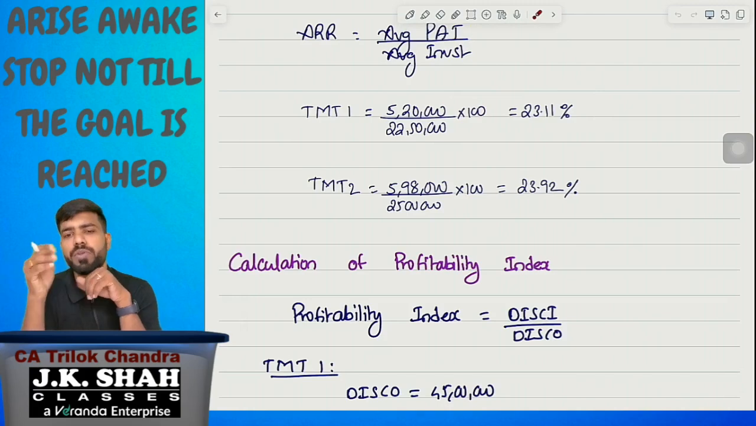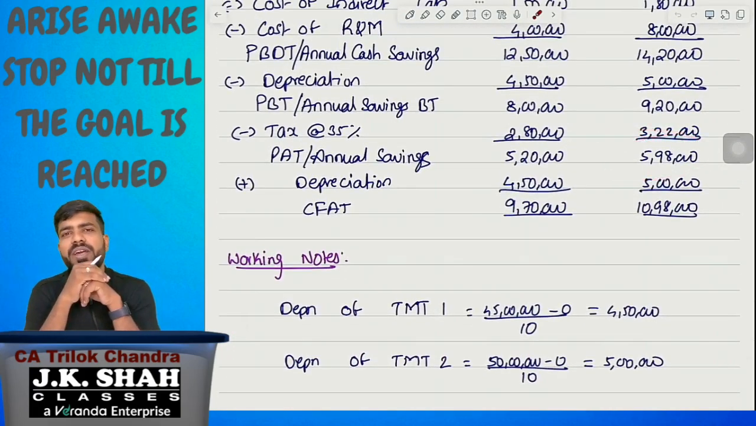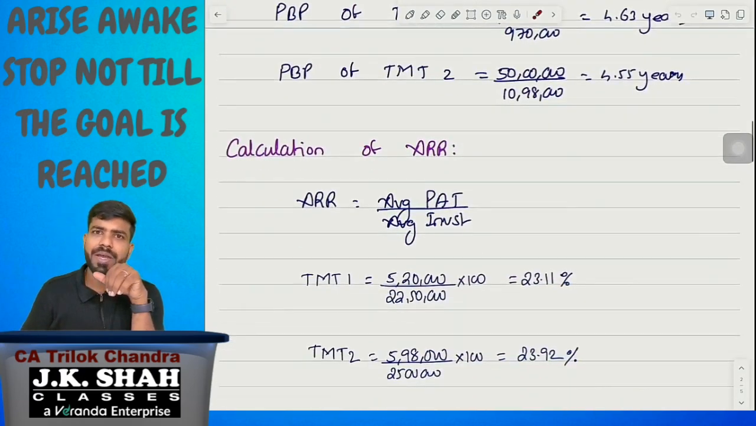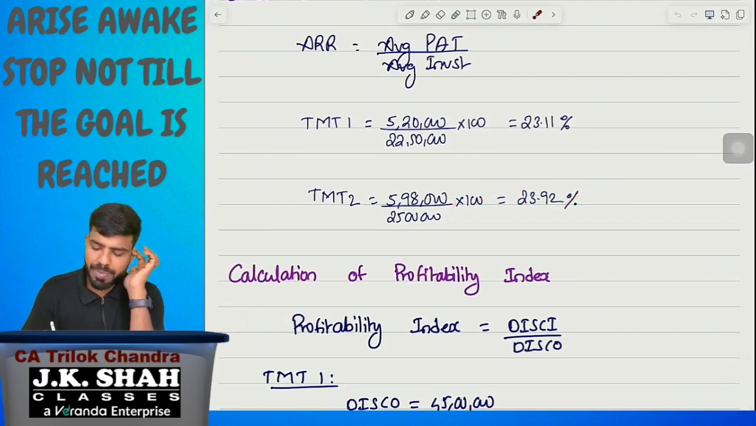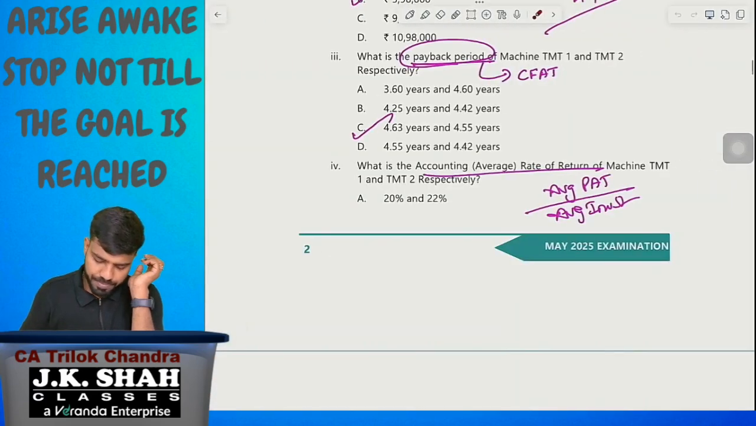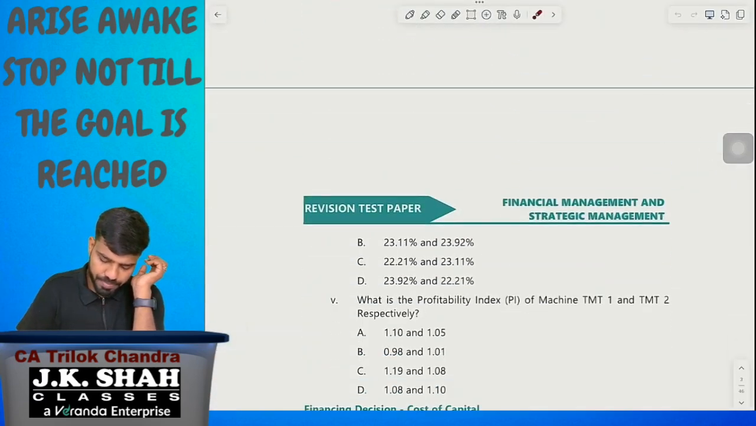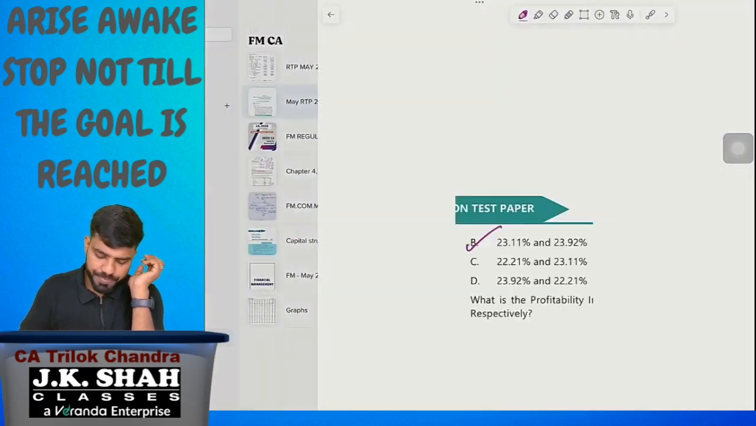When it comes to machine number 2, average PAT, profit after tax, is 5,98,000. So 5,98,000 divided by 25 lakhs, we are getting 23.92%. So 23.11%, 23.92%. In which option is it? Option B, 23.11%, 23.92%. Correct. Next, look at the next question.